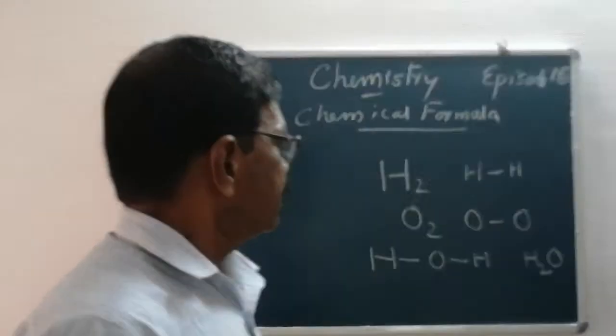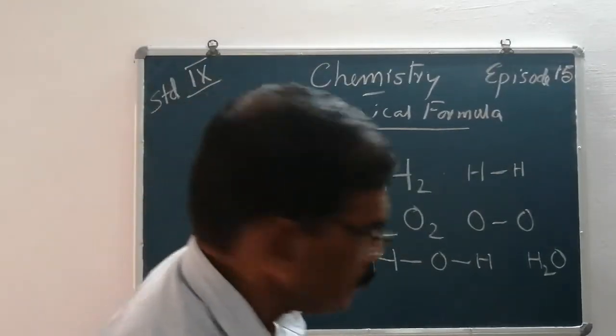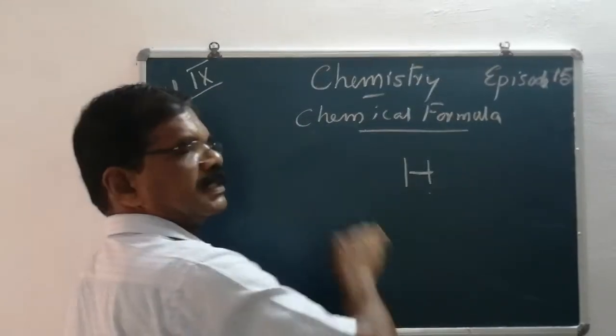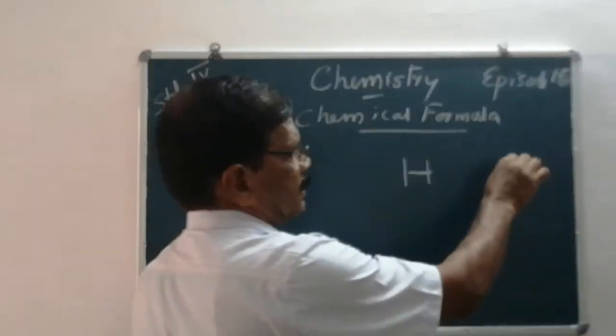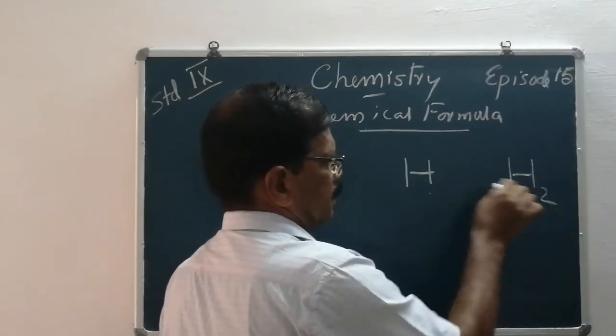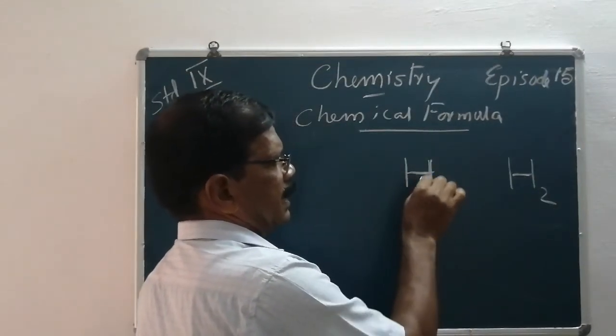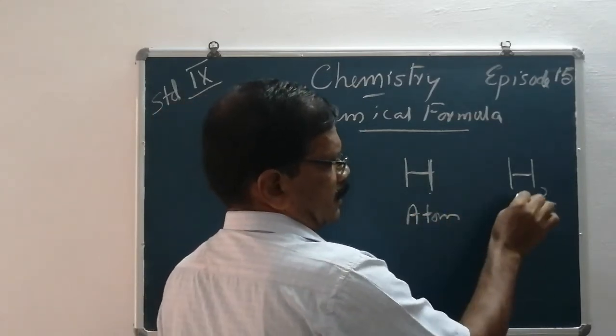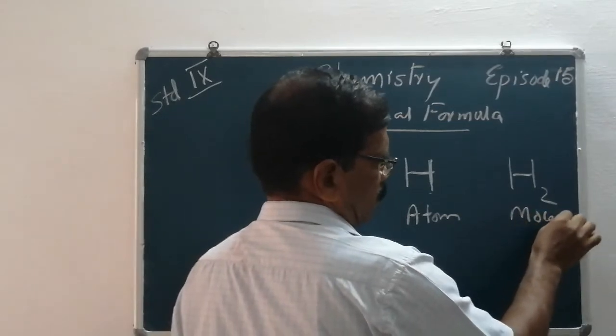For example, the hydrogen atom. Hydrogen atom can be represented by H. But this is H2. H is hydrogen atom. This is hydrogen molecule.